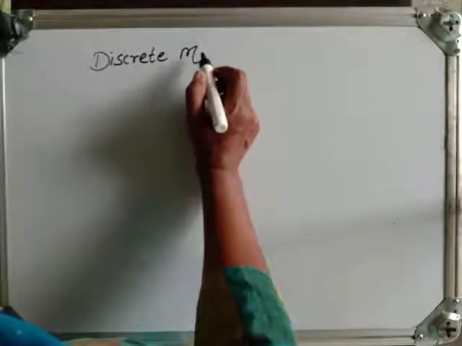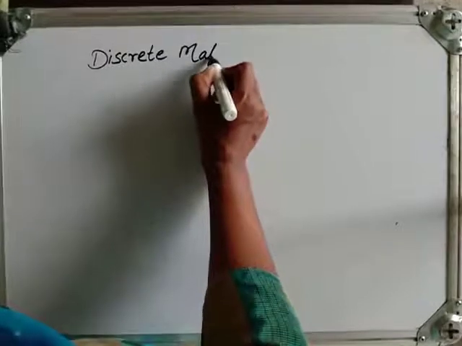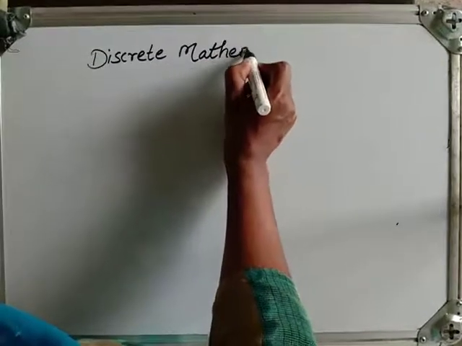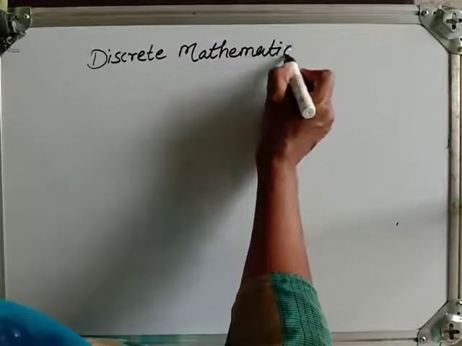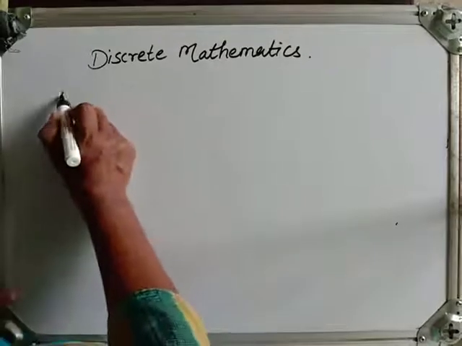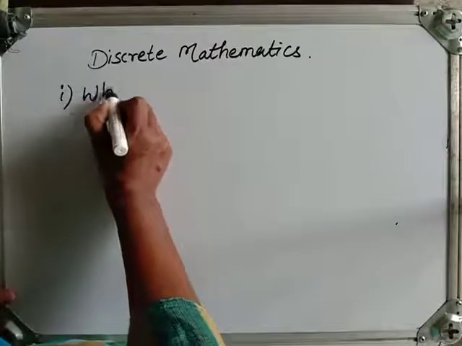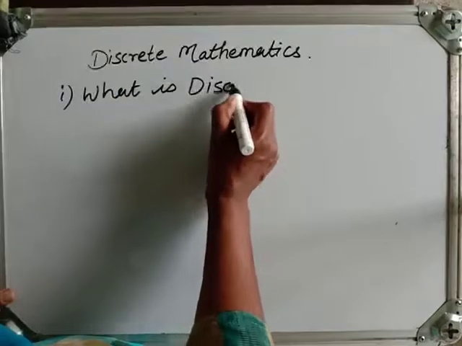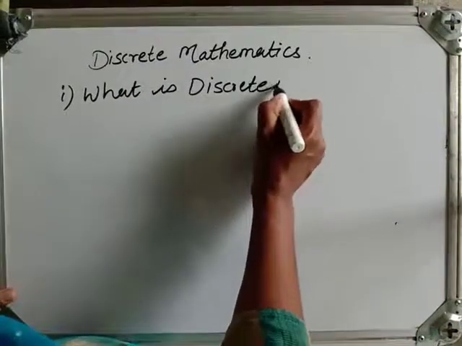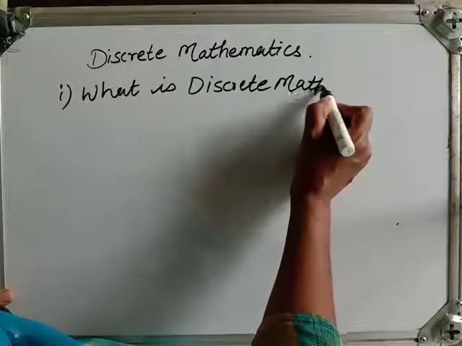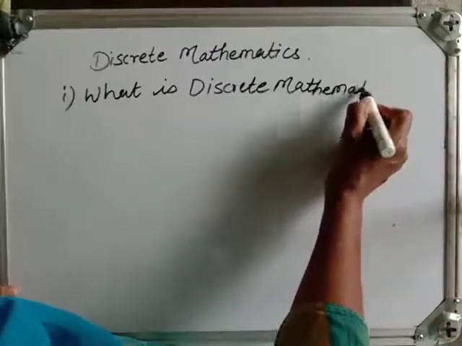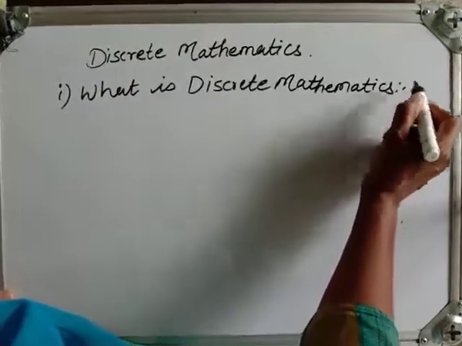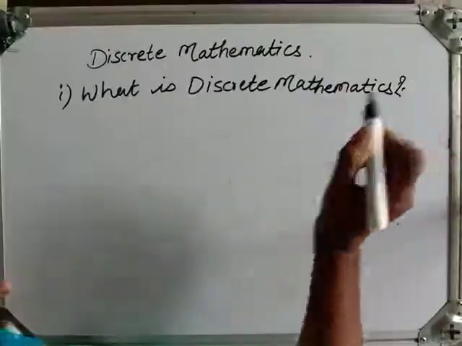Things we are going to study in this subject are what we have to study here. First of all we will study what is discrete mathematics. What is discrete mathematics? Now this is a question mark.